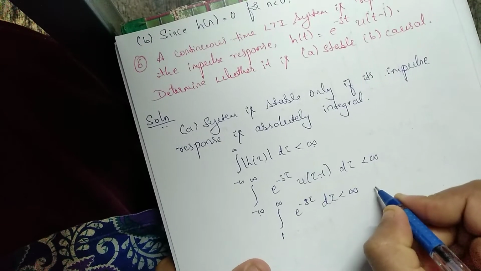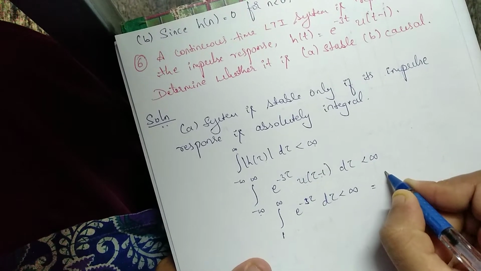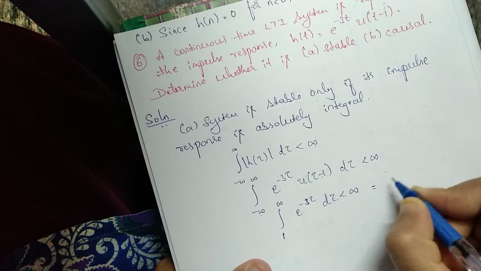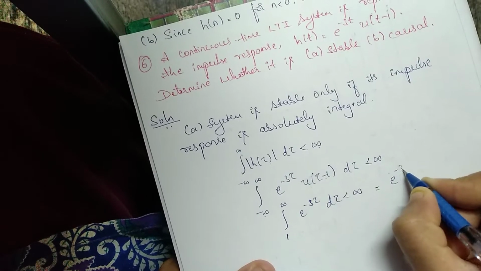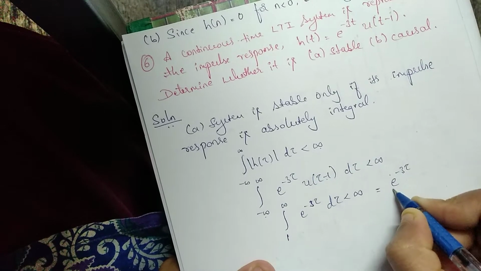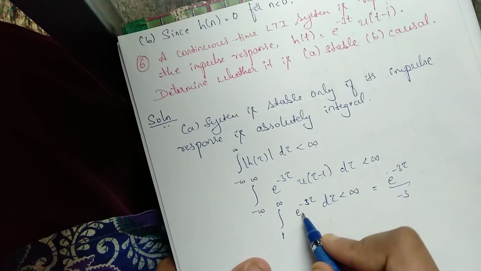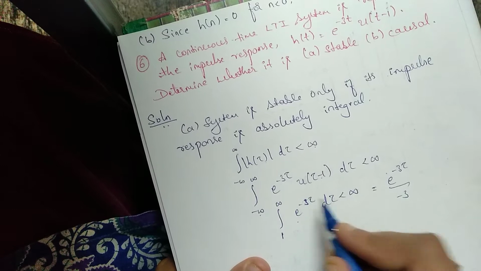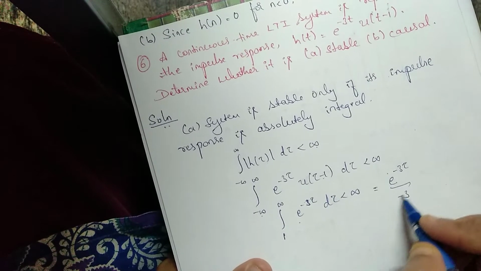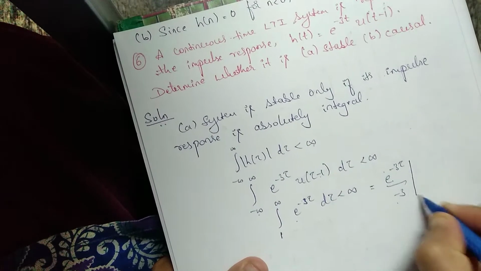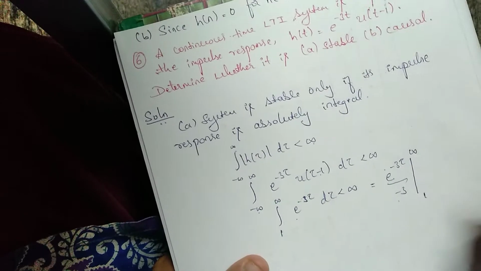So if we integrate, this will be equal to e to the power of minus 3 tau divided by minus 3. Integration of e to the power of minus 3 tau is e to the power of minus 3 tau by minus 3, with limits 1 to infinity.